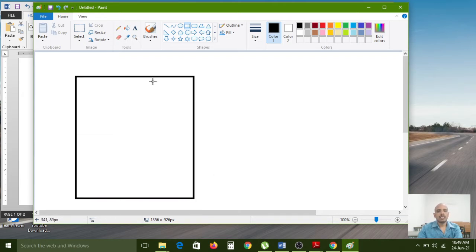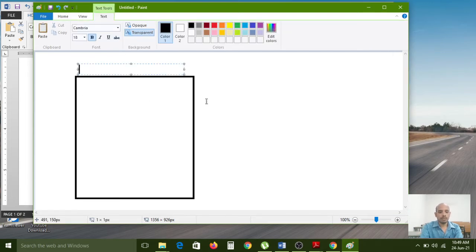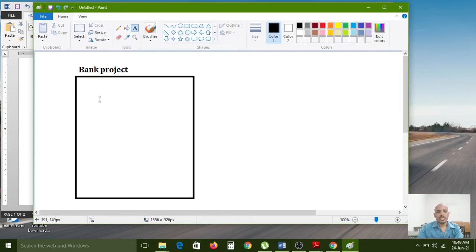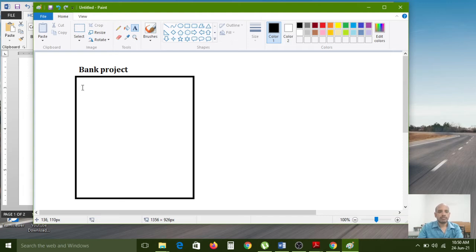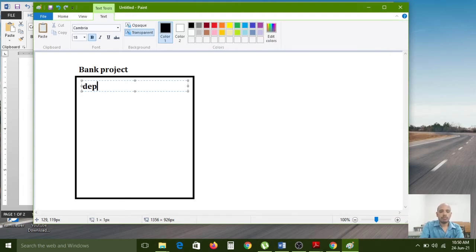This is procedural oriented programming. This is the bank project. In the bank project, whatever operations we have to do: for the deposit purpose, we have 100 lines of code. For the withdrawal purpose, you have 100 lines of code.